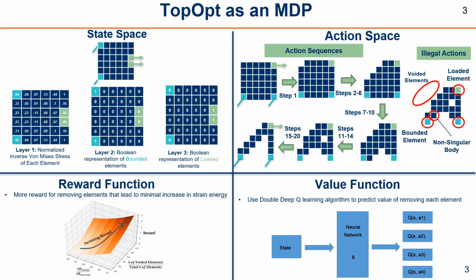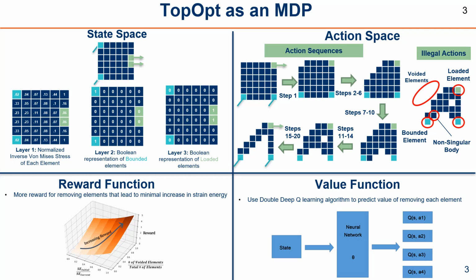The action space defines all potential actions the agent could take. We test the agent by sequentially removing elements from a starting solid block topology until it takes an illegal action or produces an optimal topology. Therefore, the action space includes the ability to void any material block. Illegal actions were categorized as trying to remove an element that would lead to an infeasible topology, such as removing a bounded or loaded element, or removing an element that would lead to a non-singular body.